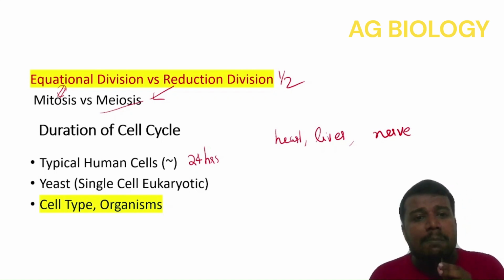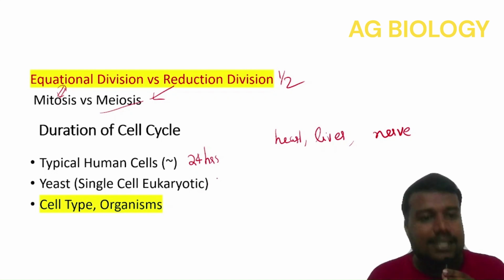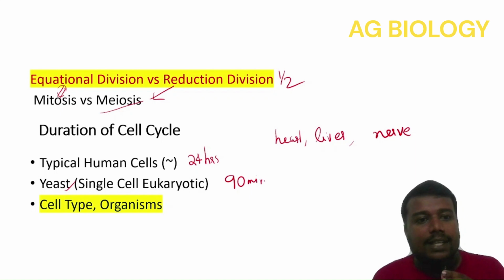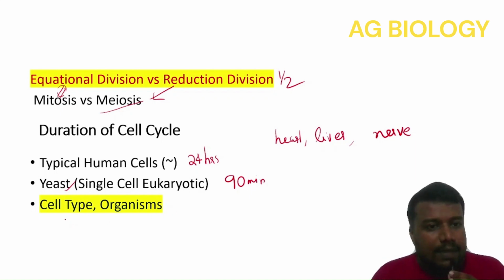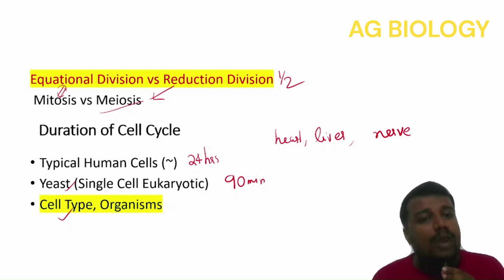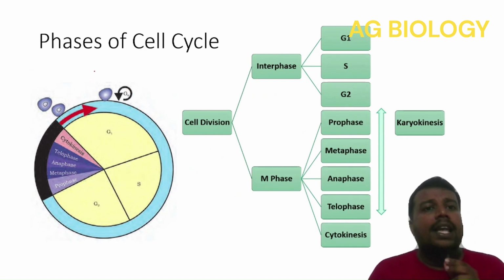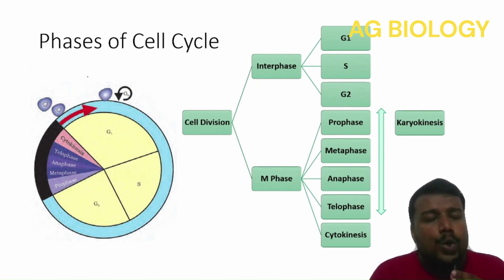Also, if you look at simpler organisms, the division time is much less. For example, a single-celled eukaryotic organism like Saccharomyces cerevisiae, which is a budding yeast, takes 90 minutes to divide. So, the duration of the cell cycle depends on two factors. Within the organism, the cell type, it varies. Also, between organisms, the duration of the cell cycle varies. But as an average human cell, you can take the duration of the cell cycle as 24 hours.